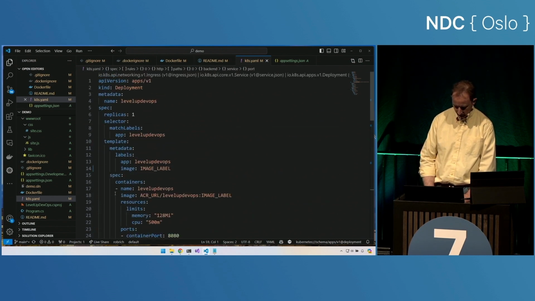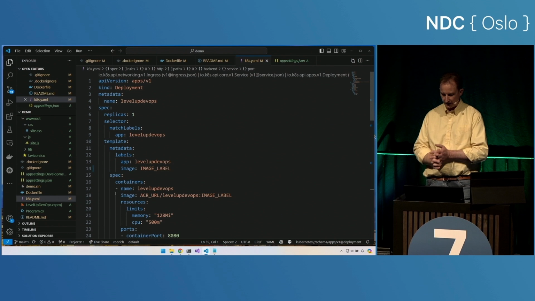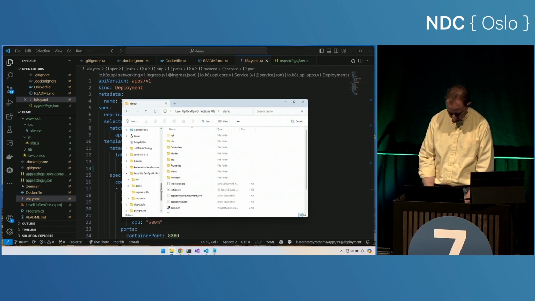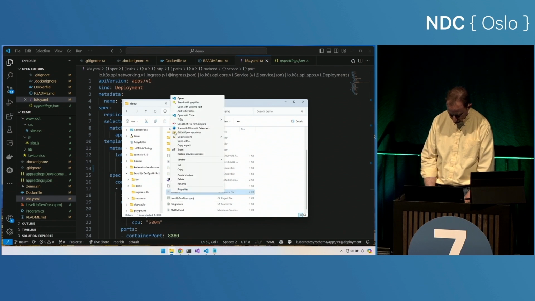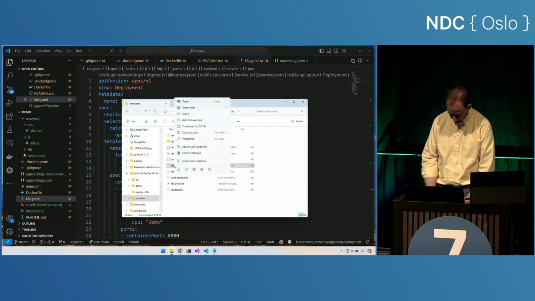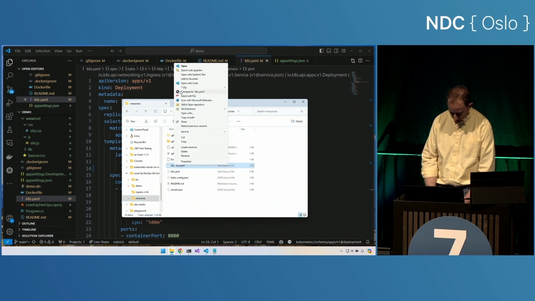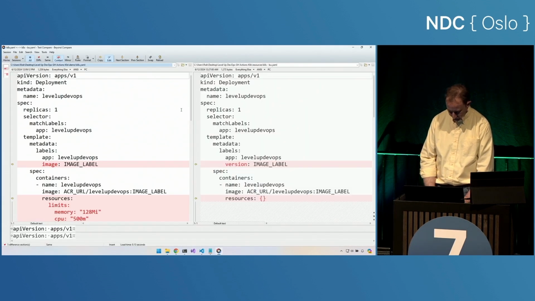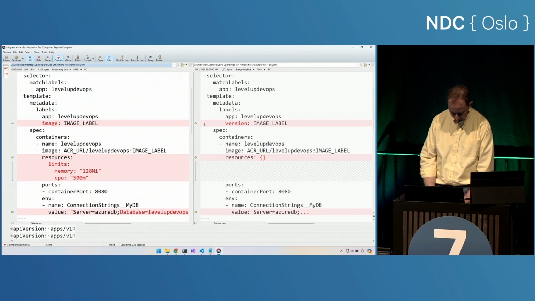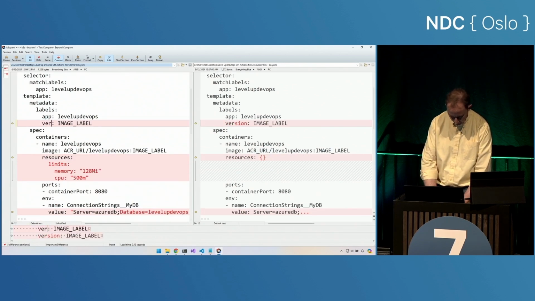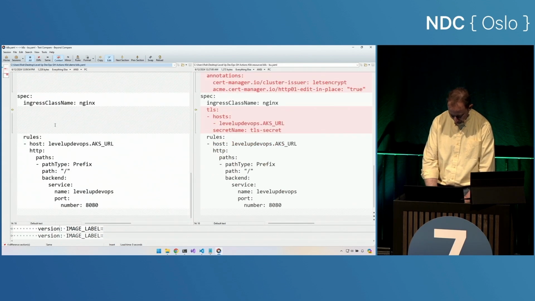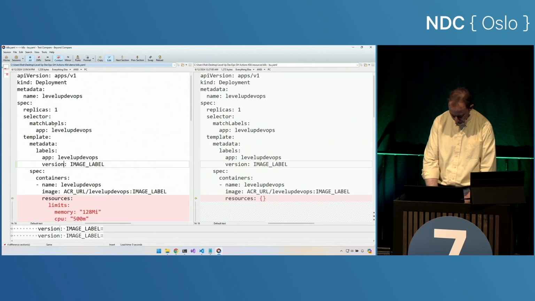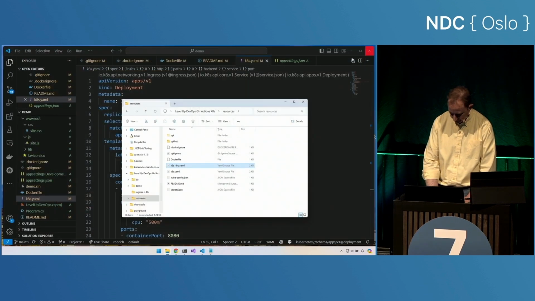Excellent. So now we've got our Kubernetes YAML file. I'm just going to go double check it and make sure I didn't typo things. Let's grab this one, and we'll use Beyond Compare to go look at the one that I built last time and check for typos. Oh, I called it version last time. That's fine. Haha, I had a typo in that part too. That's cool. We'll come back to TLS if we have a moment. Cool.